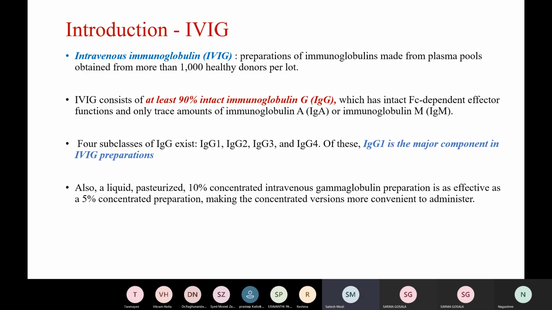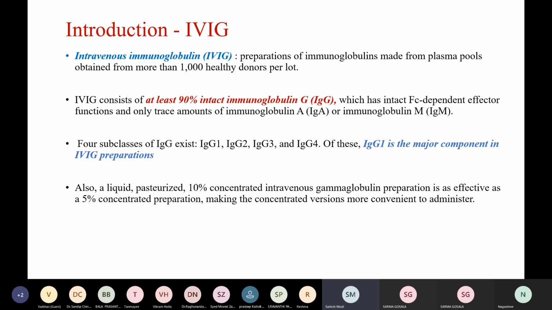Intravenous immunoglobulin preparations are preparations of immunoglobulins made from plasma pools obtained from more than 1,000 healthy donors per lot. IVIG consists of at least 90% intact immunoglobulin, which has intact Fc-dependent effector functions and only trace amounts of IgA or IgM. Four classes of IgG exist. Of these, IgG1 is the major component in IVIG preparations.